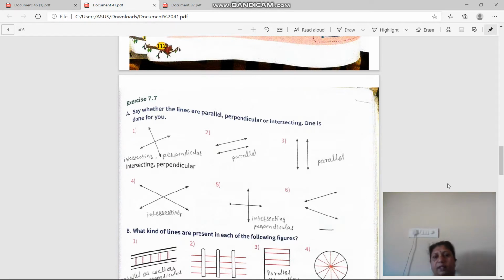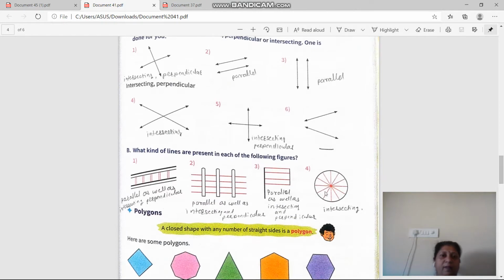Okay, now we will see the B question. See this one, parallel as well as intersecting and perpendicular. Why? Because see, these two lines are parallel. Okay, these two lines are parallel, but if we see this red line and one black line, they intersect each other at a right angle, so these are perpendicular. Fine. So these red lines are parallel to each other.